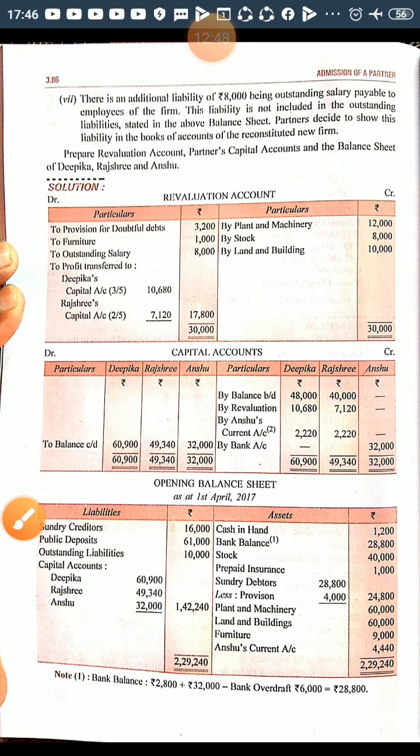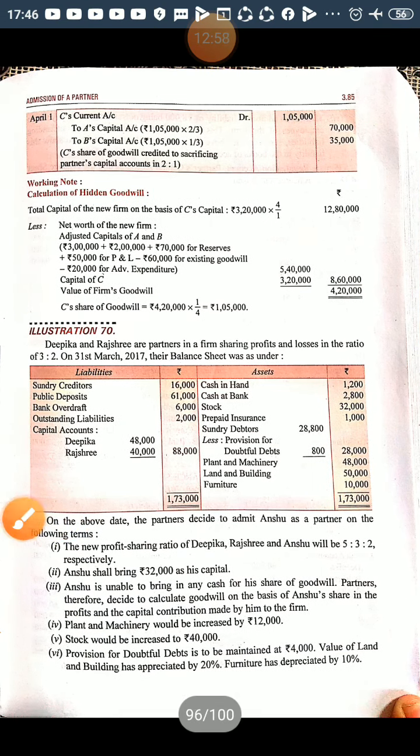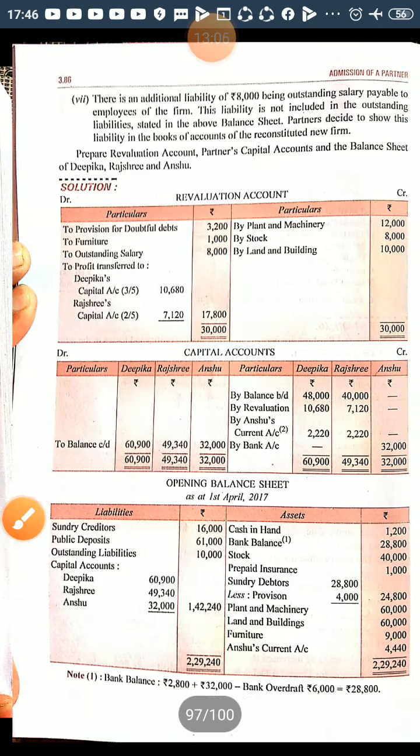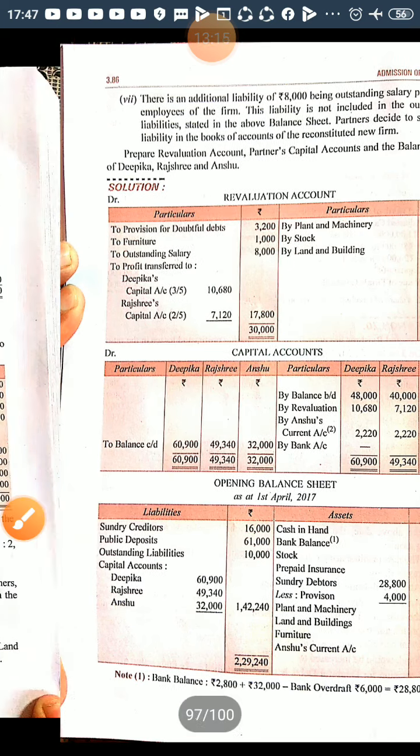Now in the balance sheet you will show sundry debtors 28,800. Now the provision becomes 4,000, so the balance is 24,800. Easy. Now next is plant and machinery. It is increased by 12,000. If an asset is increasing, it's a gain, so it should be credited 12,000 and 12,000 added. Now it becomes 60,000. Easy.